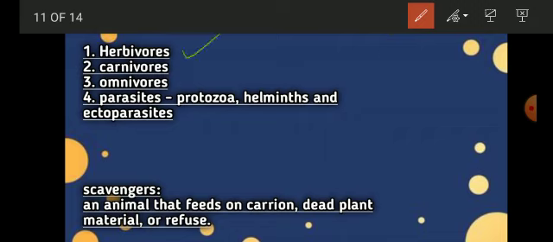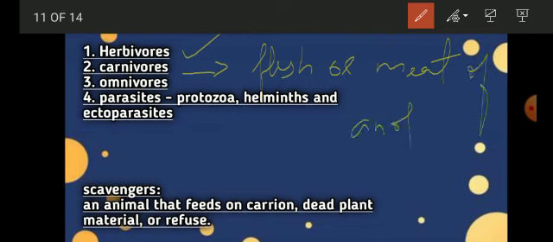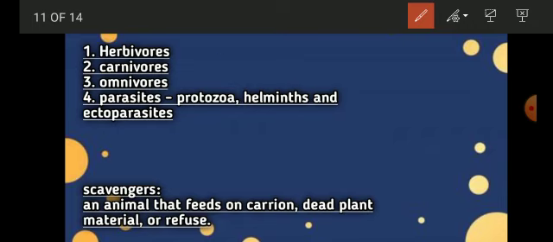Now let us see what are carnivores. Carnivores are those living species that eat the flesh or the meat of another organism. That is your carnivores. I guess this is clear. So let us see what are omnivores. Omnivores are the combination of carnivores and herbivores.